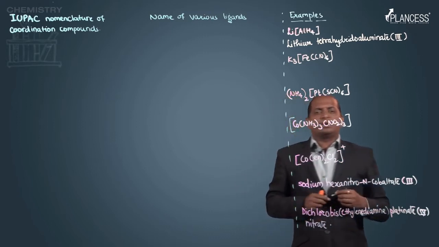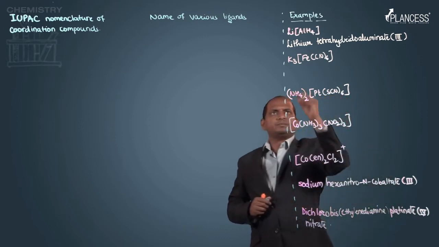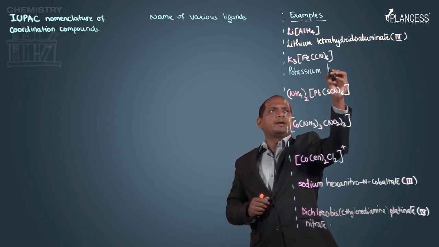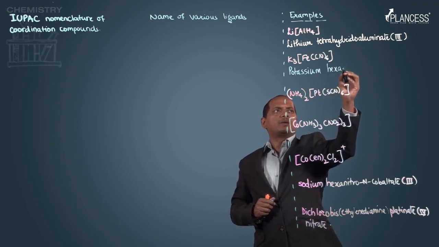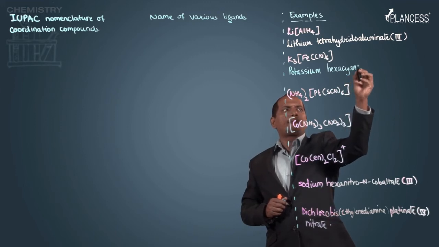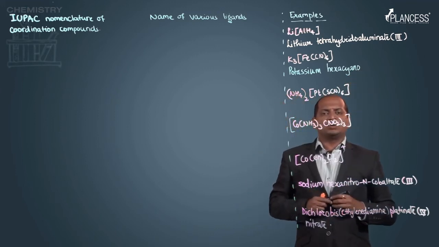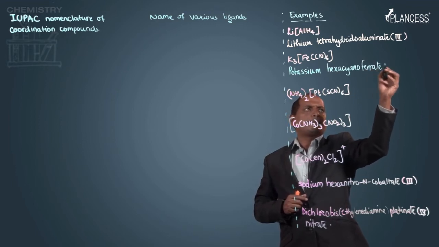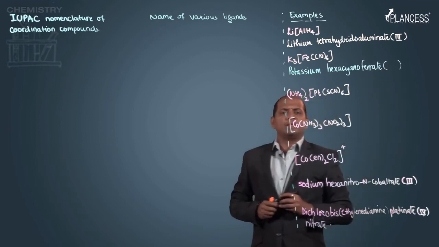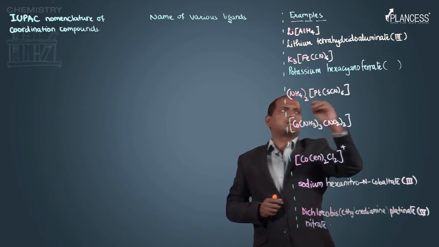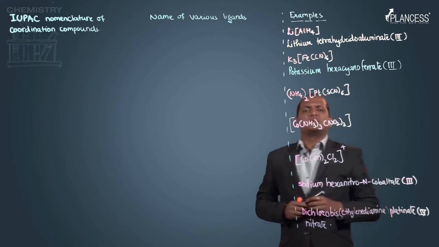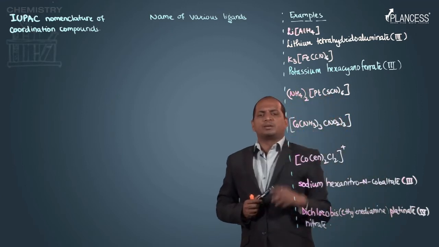Now, we will go for another compound. So, this is potassium hexacyano ferrate. The oxidation number we need to calculate. So, that is 3. So, this is the name of this complex.